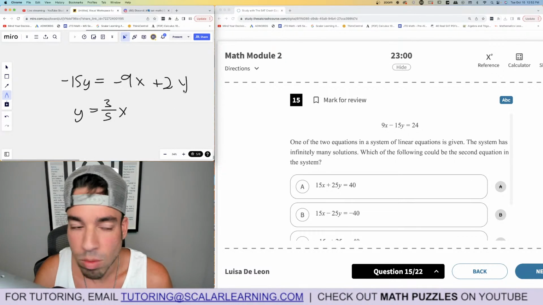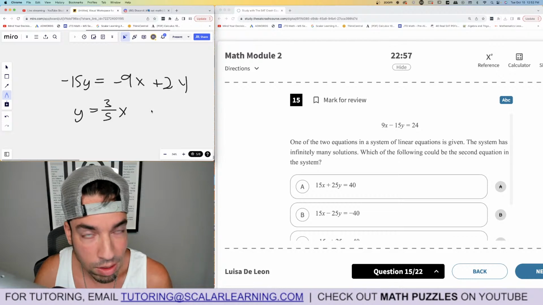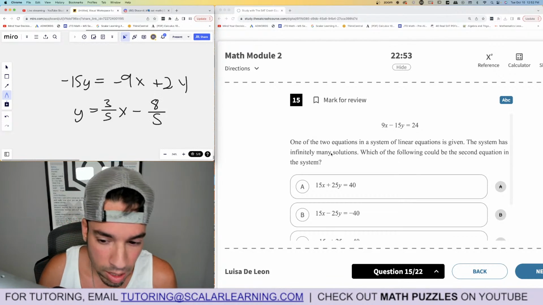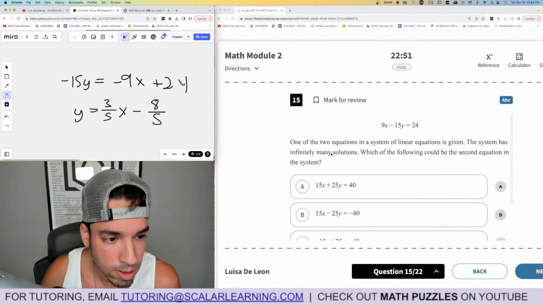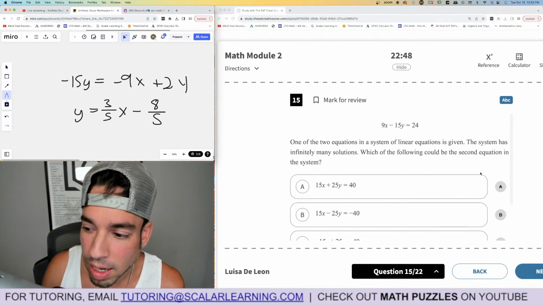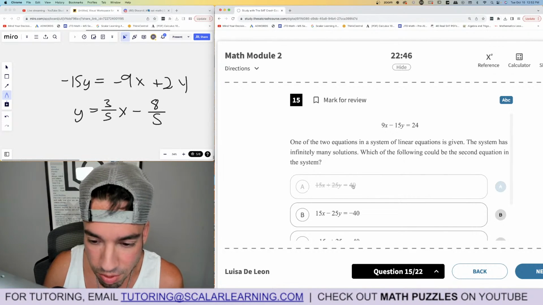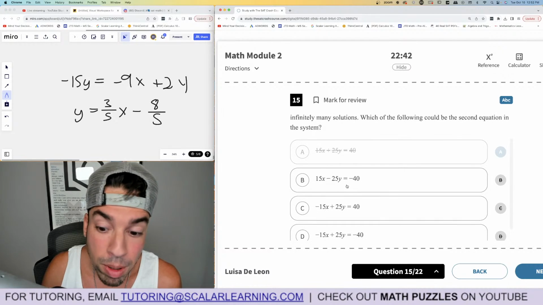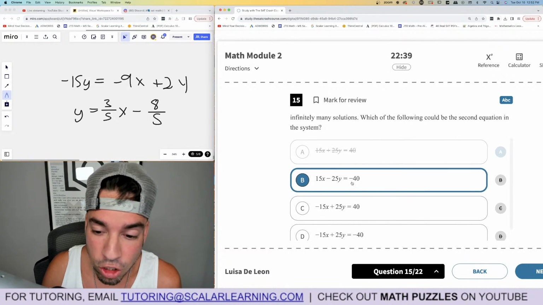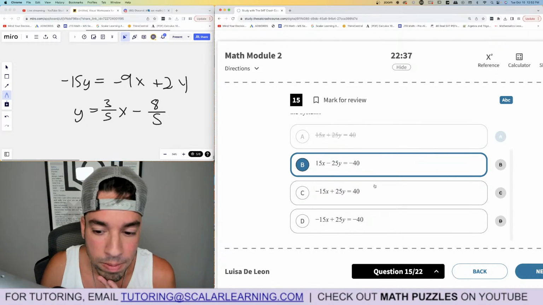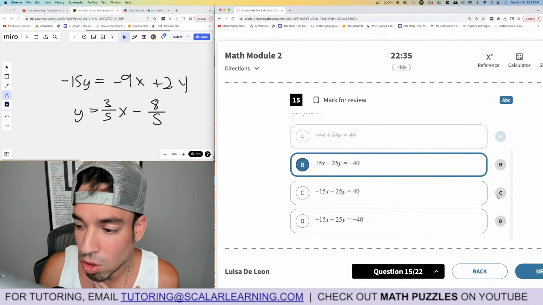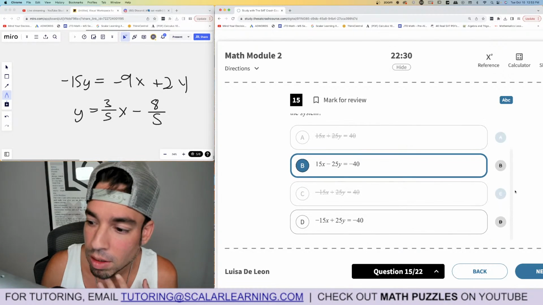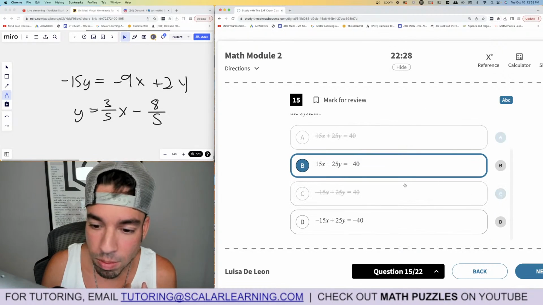And then 24 divided by negative 15, dividing both by 3, is negative 8/5. Okay, anyways, we need the same slope and a different y-intercept. This is going to give us a negative slope, so A is out because you'd minus 15 and then divide by 25. This would give us positive, but I think it's B, actually. We'll come back to it. This one would be a positive slope. That's wrong, right? We need a negative slope.